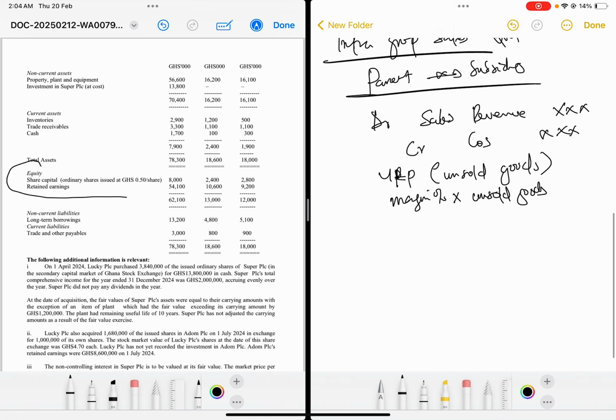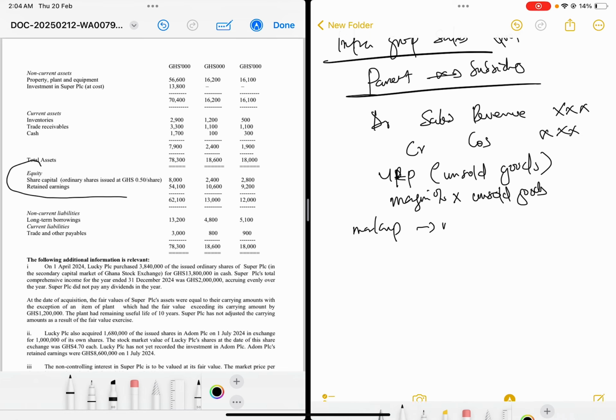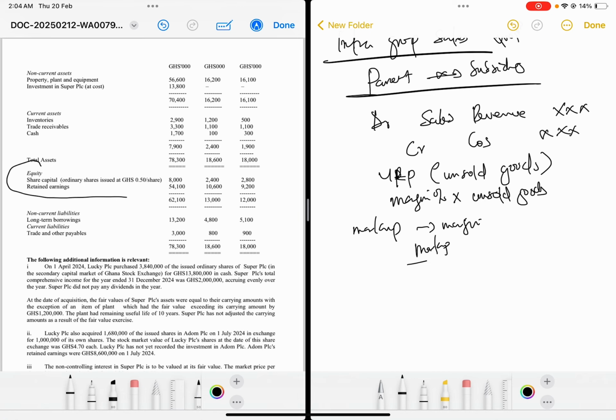So if it is markup, you are supposed to change the markup to margin. How do you change markup to margin? The markup to margin is just markup over 1 plus markup. This is how you change markup to margin. So if the markup is 25%, the margin will be 25 over 1 plus 25%, which basically gives 20%. So you have a margin of 20%. Then multiply the 20% by the unsold goods, and that will be the unrealized profit.